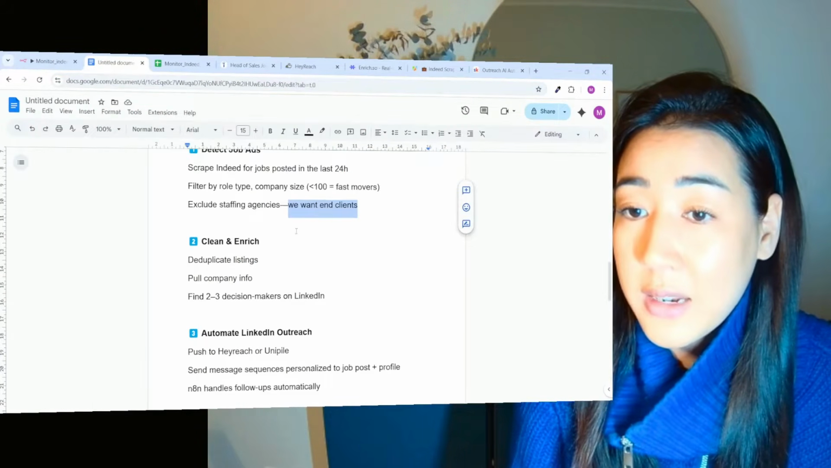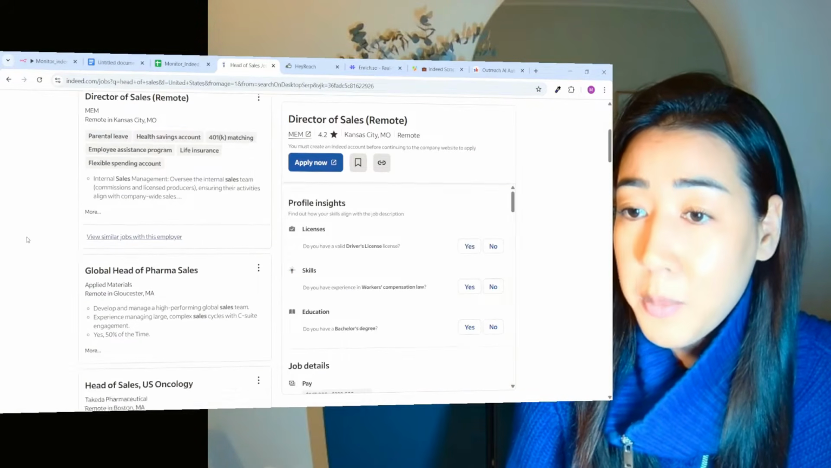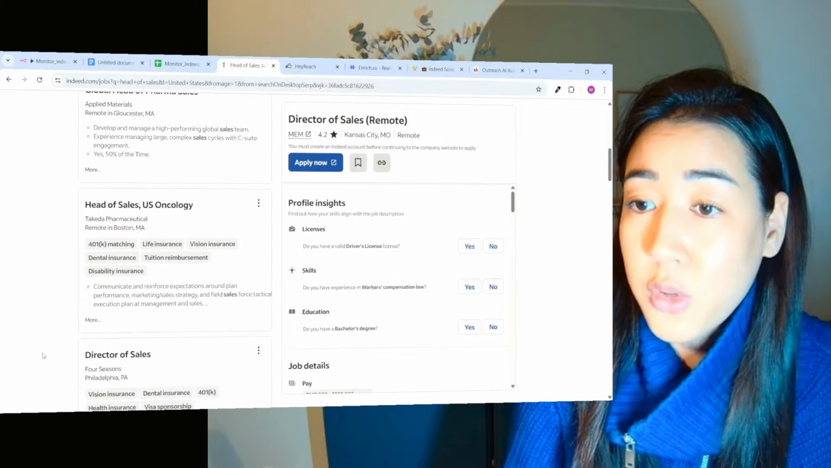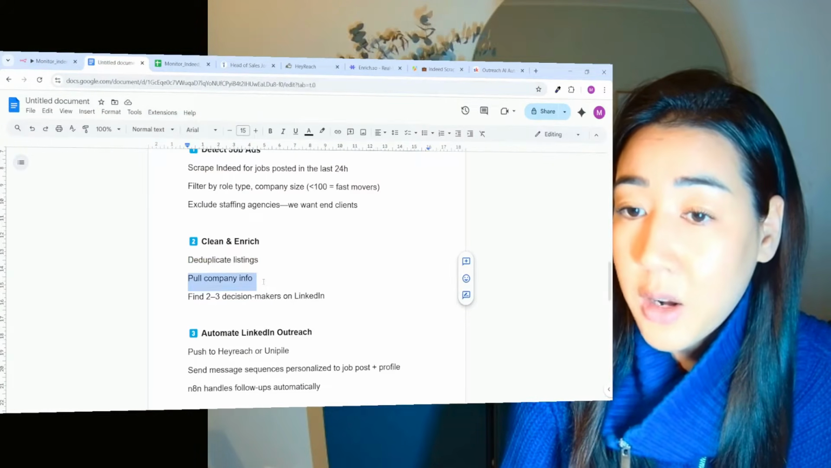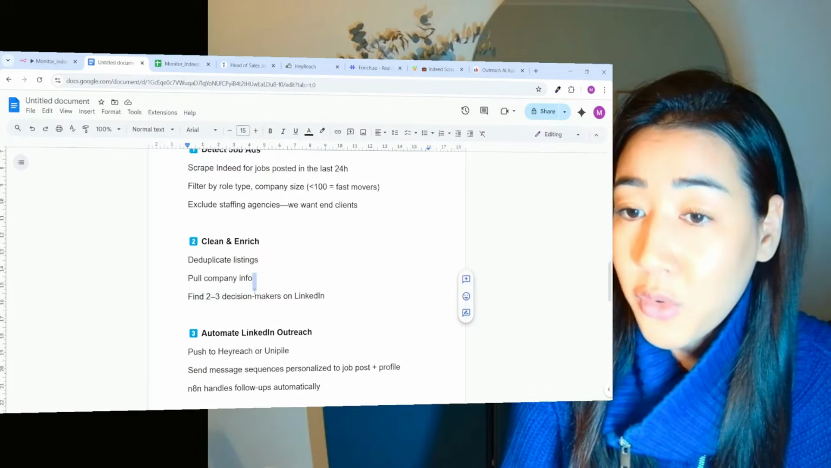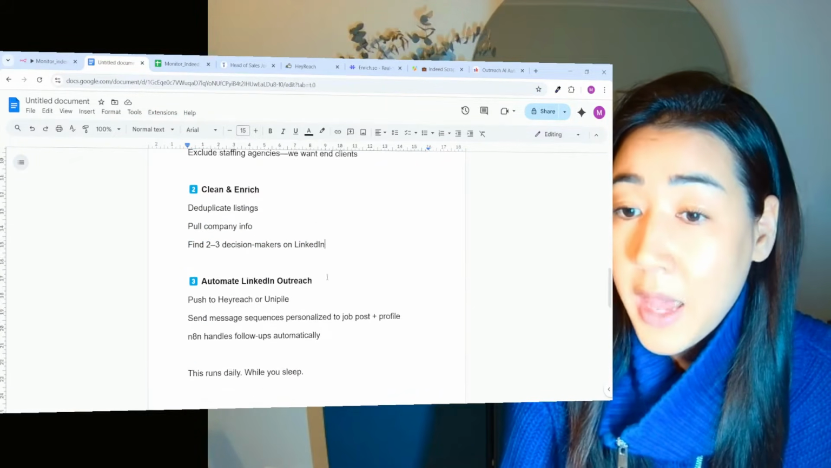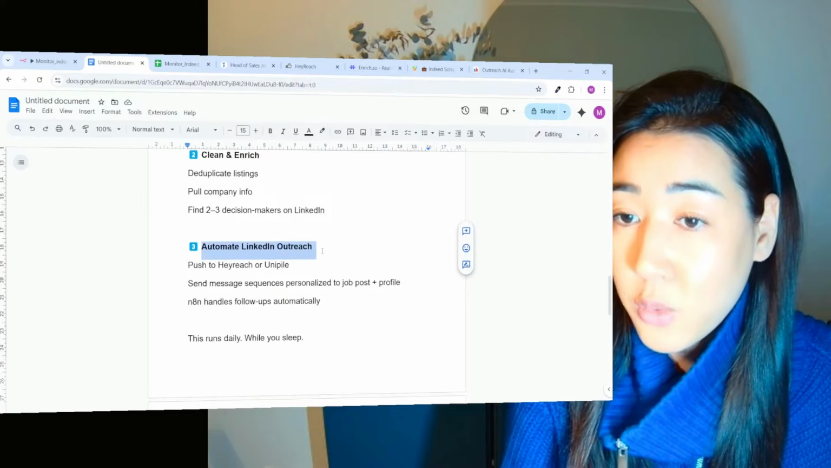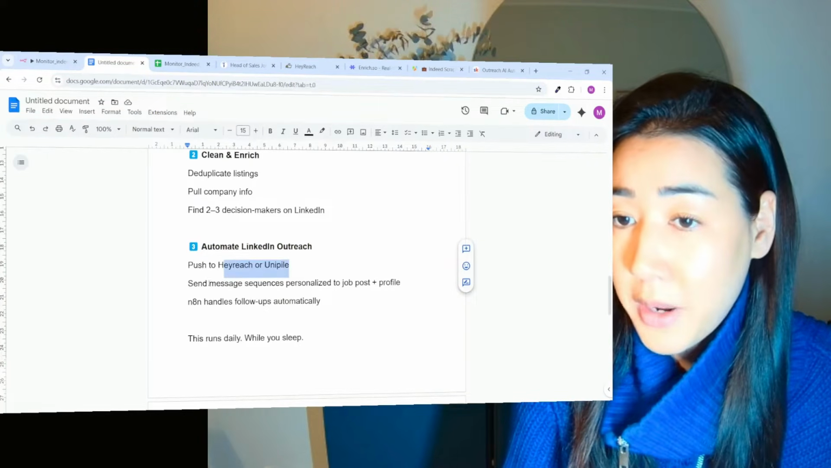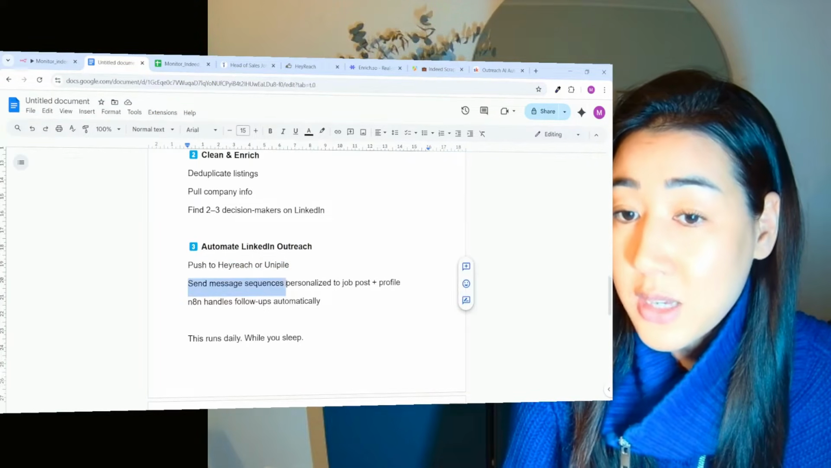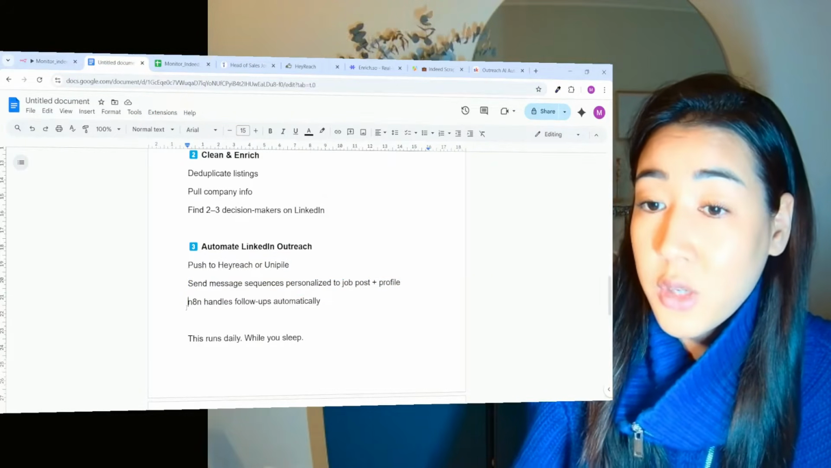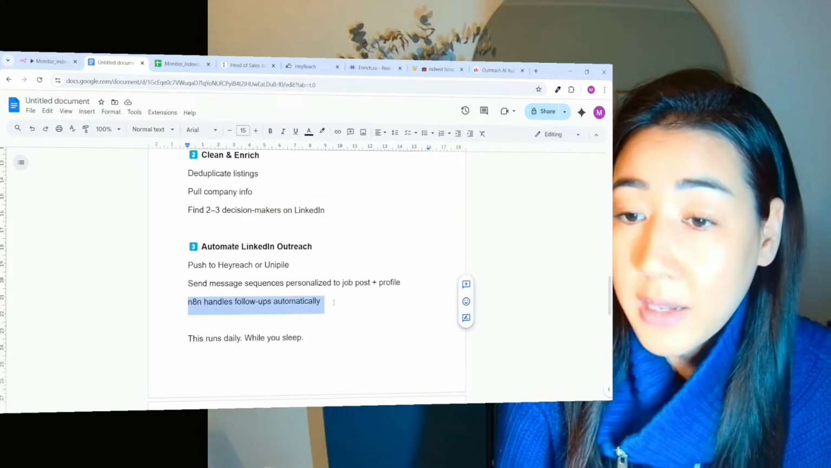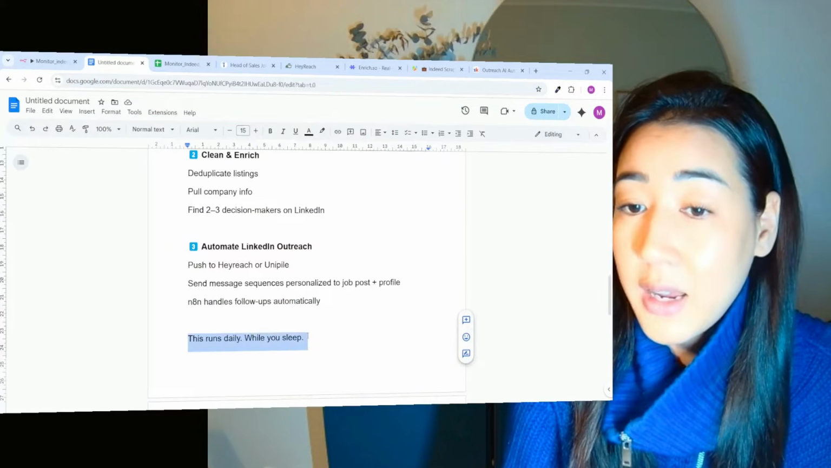And then we're going to clean, enrich, and deduplicate listings. It means that if we have a company that has several listings, we're just going to choose one of them and clean the other ones out. And then we're going to pull the company info. We're going to find 2 to 3 decision makers on LinkedIn. And then we're going to automate the LinkedIn outreach using Heyreach or Unipile. So we're going to send message sequences personalized to the job post and the profile. And it is going to handle all of the follow-ups automatically, and this is going to run daily while you sleep.